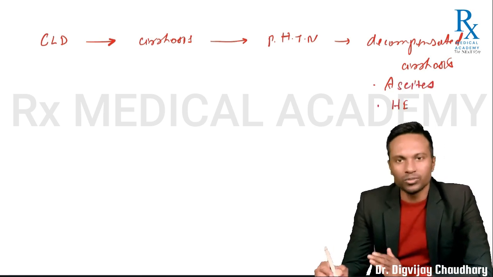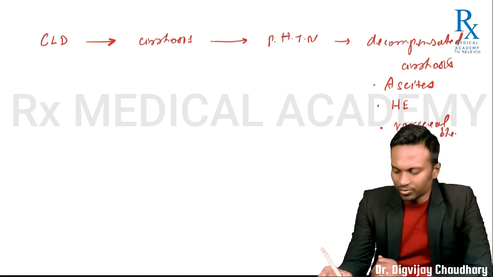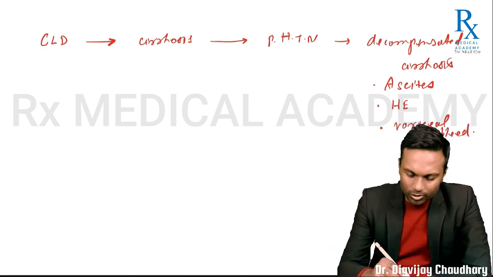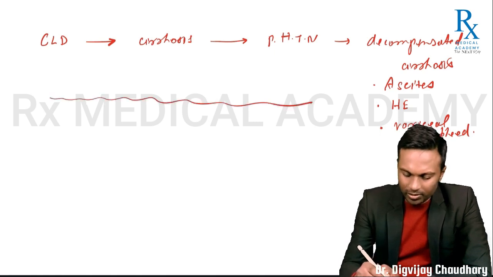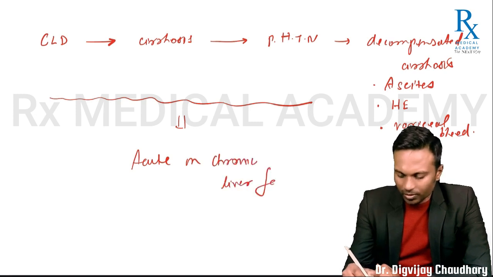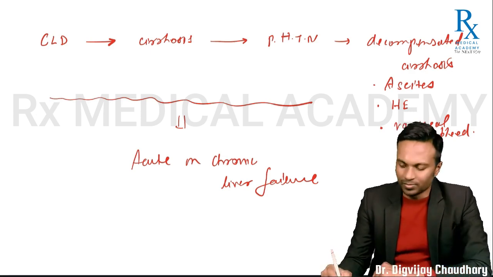It can also be associated with hepatic encephalopathy. It can also be associated with variceal bleed in the form of hematemesis and per rectal bleed. Okay. During this course of illness, the patient can develop acute on chronic liver failure. Very simple. अब आगे चलते हैं. We have understood the basics.